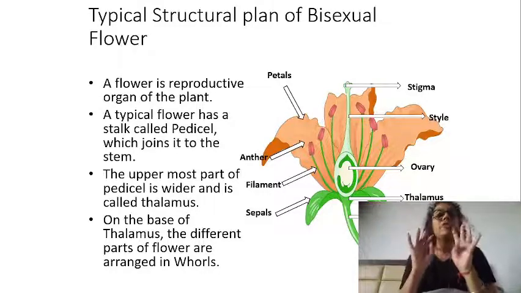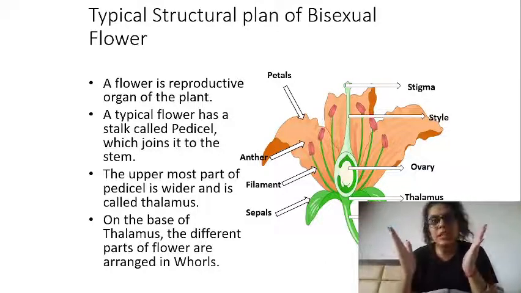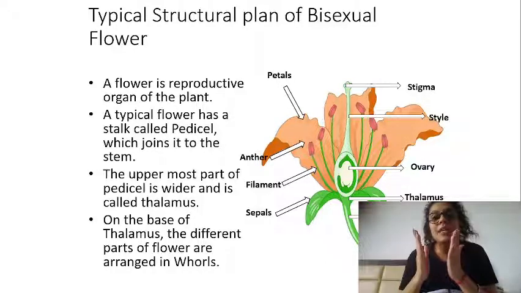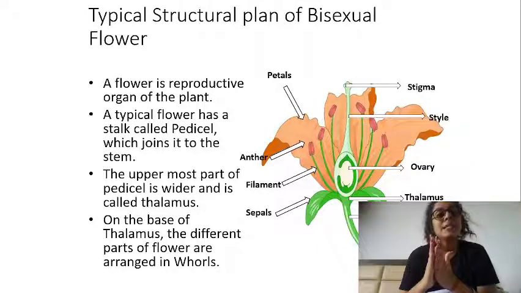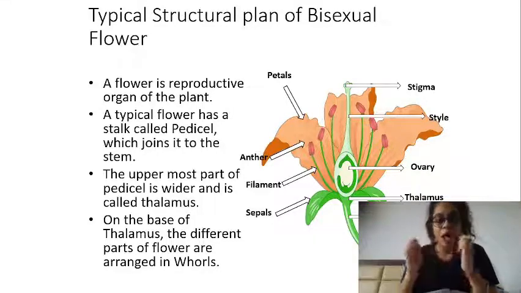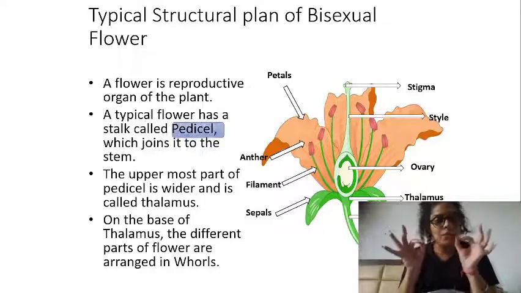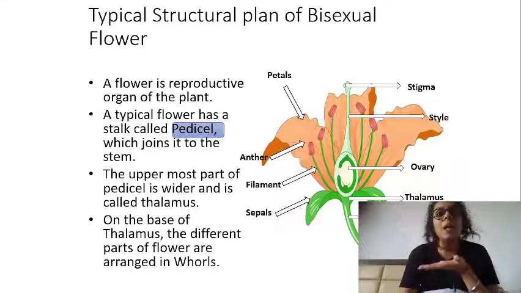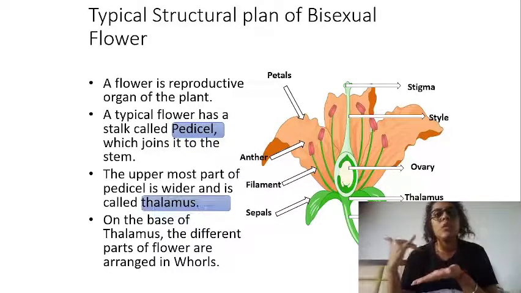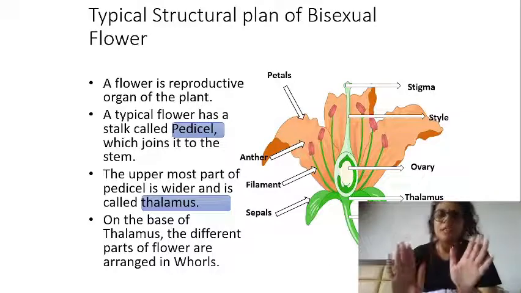So remember the four things I told you. Outermost is sepal, inner to it is petal, inner to it is stamen, which is the male reproductive part, and inner to it is carpel or pistil, which is the female reproductive part. What else did I tell you? The place where you hold the flower is known as pedicel, and the broad base on which all these floral parts, sepal, petal, stamen, and carpel, are there, we call that broad base thalamus. This much is clear.